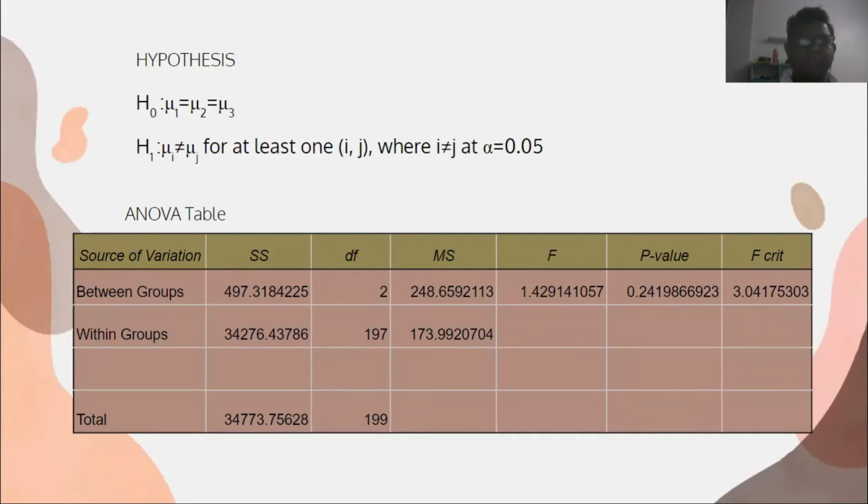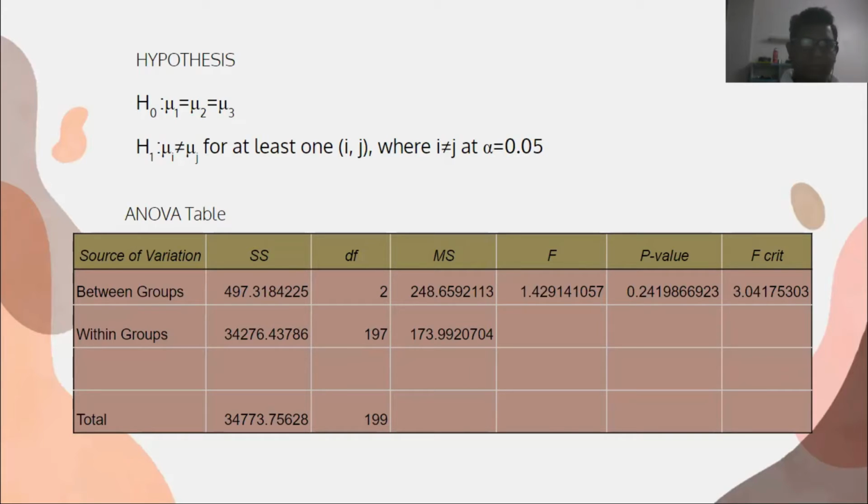Next, we will look at the hypotheses. For H null, we have mu1 equals mu2 equals mu3, which means all three groups have a similar mean, while the alternative hypothesis is that mu i does not equal mu j for at least one i and j, where i does not equal j, and alpha equals 0.05.